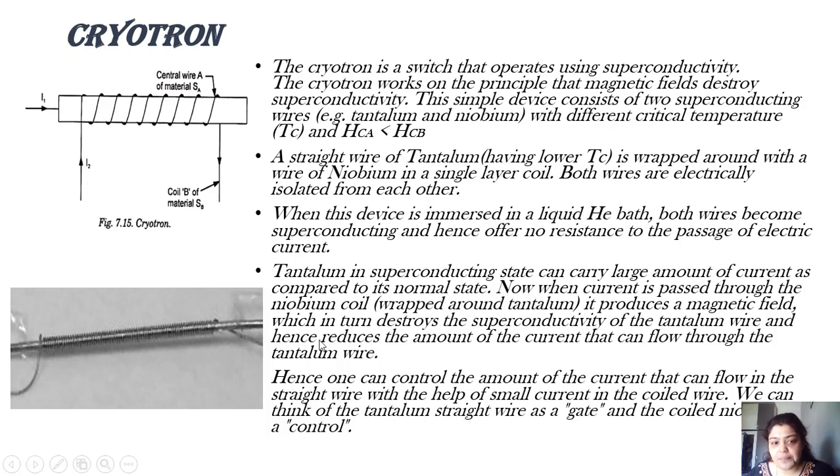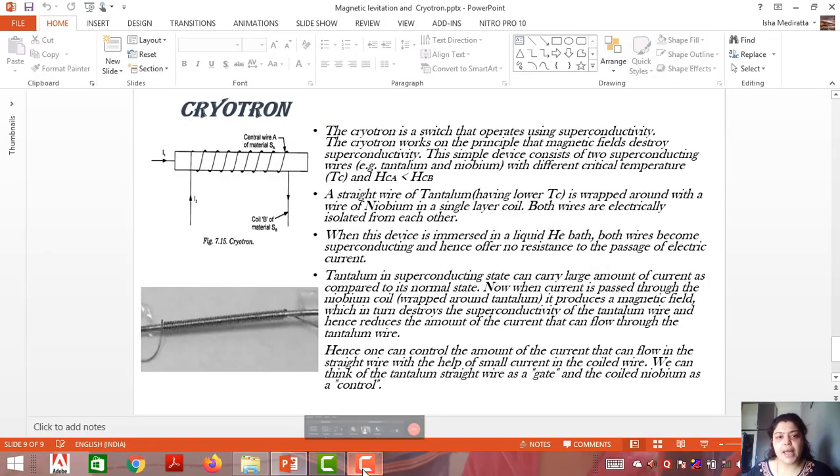This is what is written here, which in turn destroys the superconductivity of the tantalum wire and hence reduces the amount of current that can flow through it. Hence, one can control the amount of current that flows in the straight wire with the help of a small current in the coiled wire. We can think that tantalum acts as a gate and the niobium coil acts as the control, because niobium is controlling the superconducting state of tantalum. This is all about the cryotron. It is basically used in digital devices like flip-flops and relays, which work at low temperatures. I hope the topic is clear.